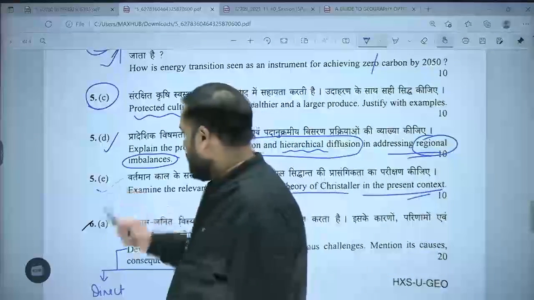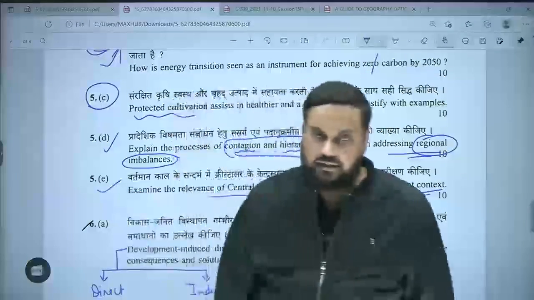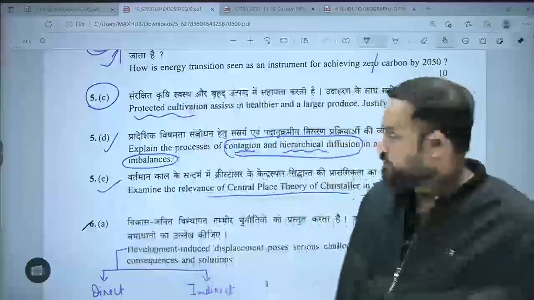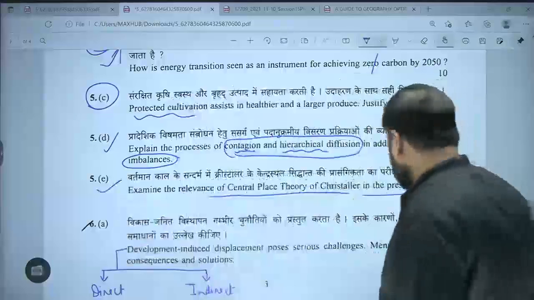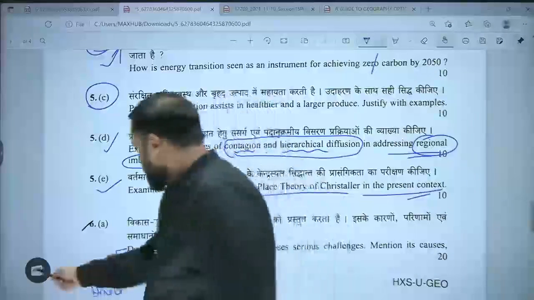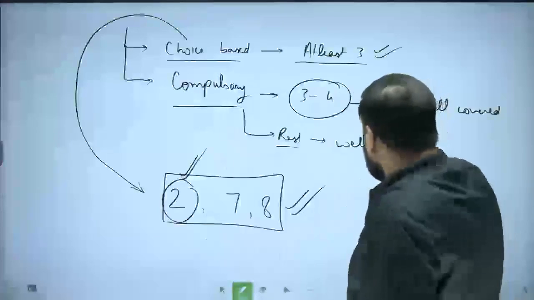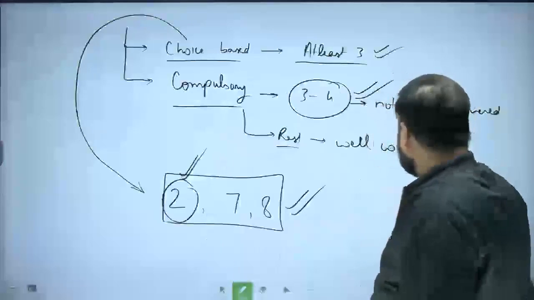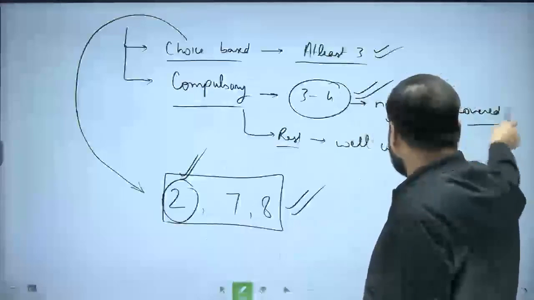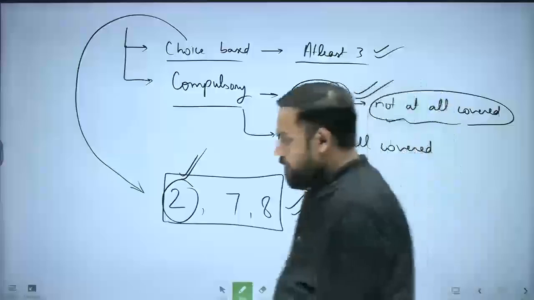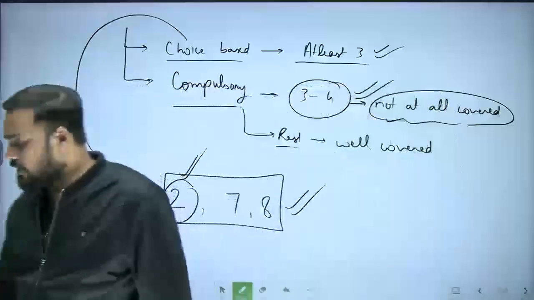Have we done this question directly? Yes. It is like this. I told you every year it is like this. 3-4 questions are not at all covered, and actually the majority of them are those which lie in the compulsory part.